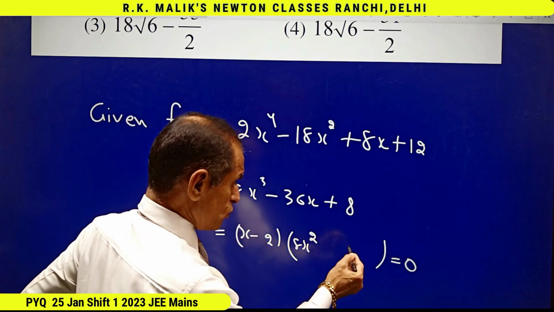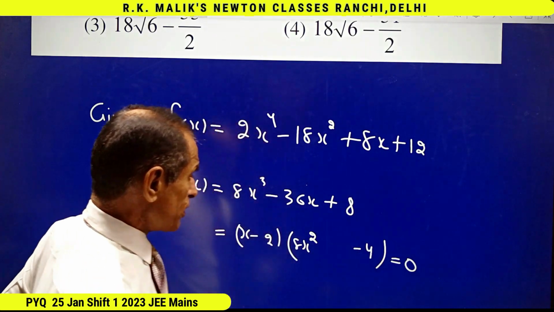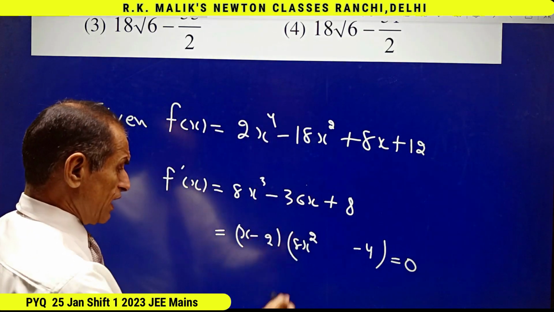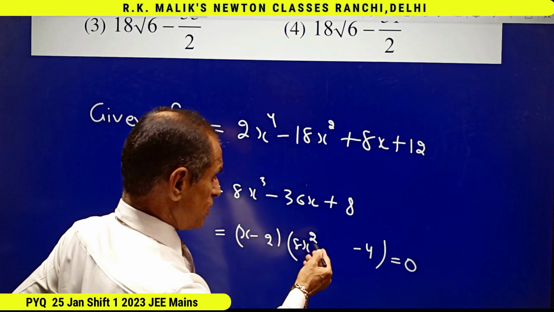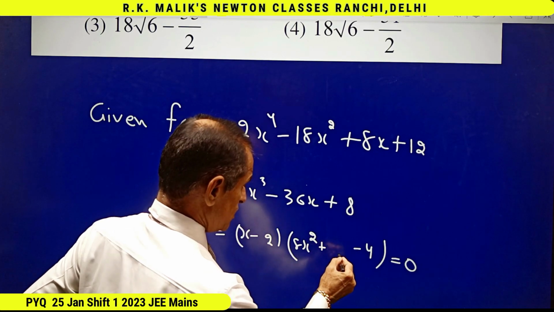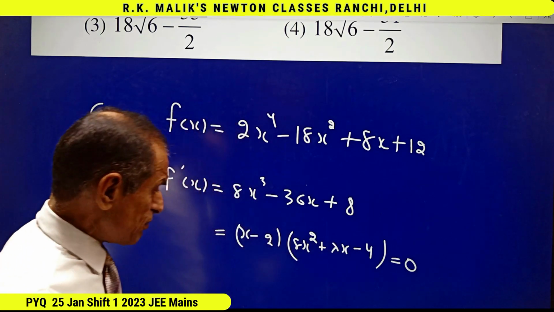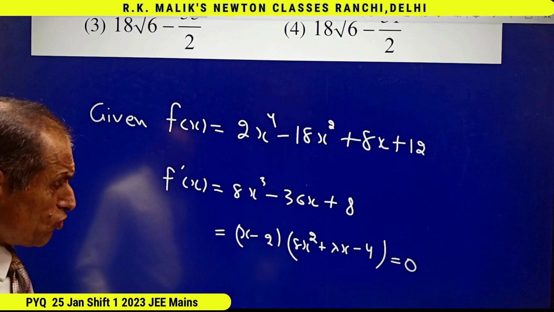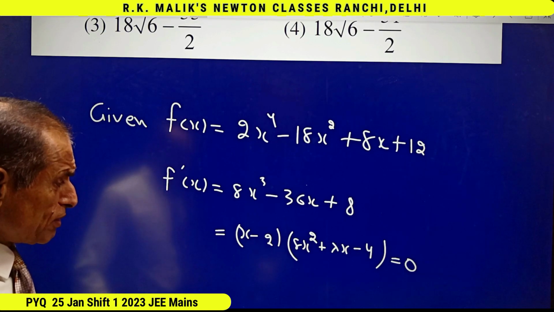Because it is minus 2, minus 4 will be written to get 8. Only you have to find the linear part. Say it is lambda x, and it is not difficult to calculate the value of lambda.